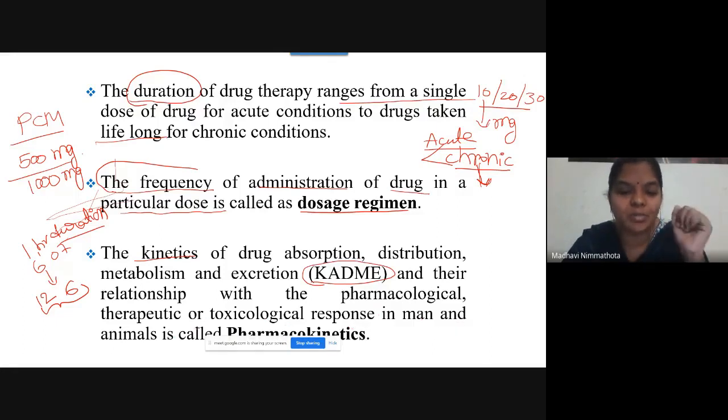It is nothing but your pharmacokinetics. See how important it is. Once you learn pharmacokinetics, you can justify the therapeutic effect, pharmacological effect or toxicological response of a drug.